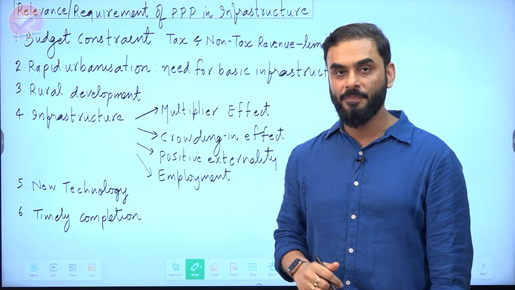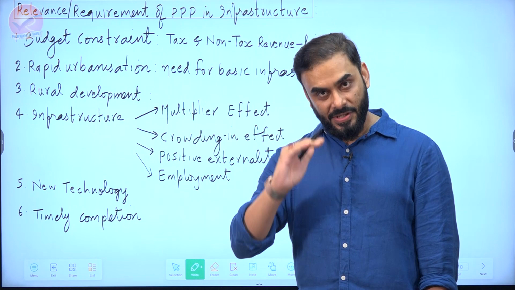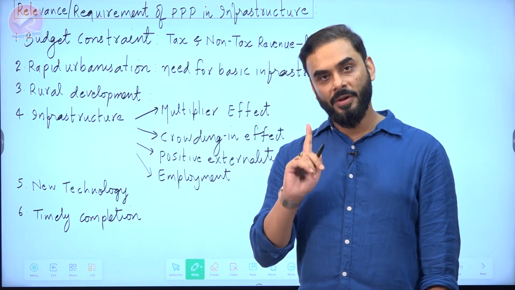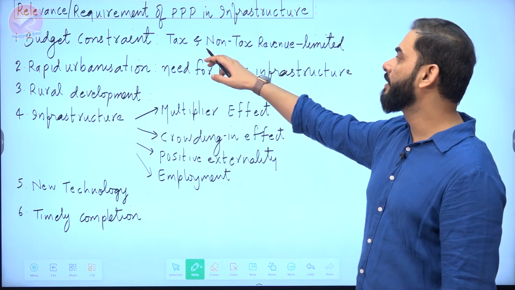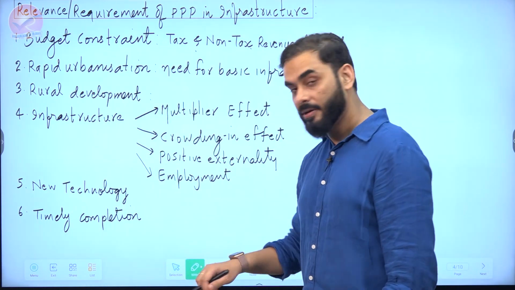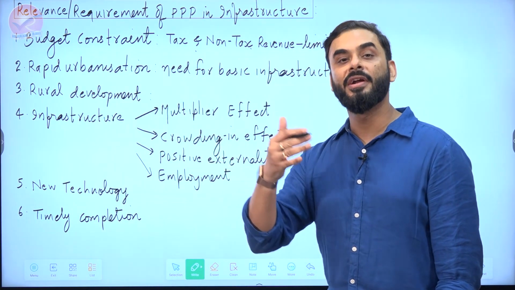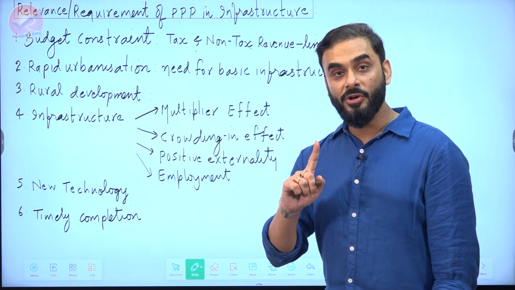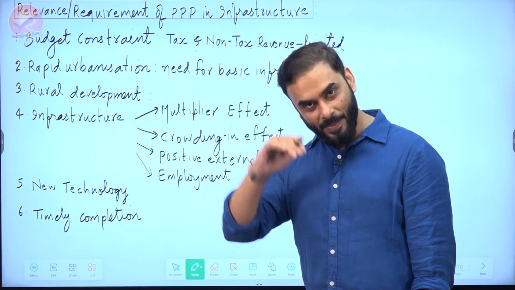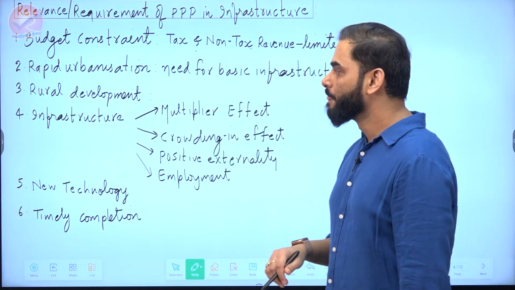We are a low middle income country, which means our manufacturing base is less. Economic activities wise, we are still low. Because of that, the tax revenue and the non-tax revenue sources of the Government of India are extremely limited. So we need the help of the private sector so that they can come and provide us finance. It is not because we have some extra love for the private sector, but because of compulsion that we have to bring in the private sector, because there is budget constraint.